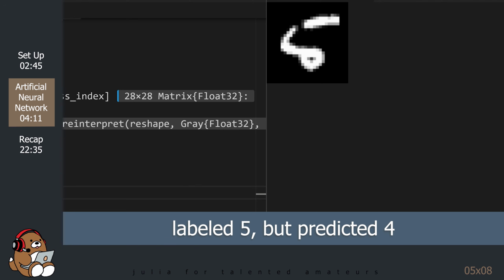Our model guessed 4, and you can kind of forgive it since I don't think I could have classified this image correctly as a 5 just by looking at it. Anyways, you get my point. This is not a trivial classification problem, and it's amazing that any model can achieve accuracy levels that are comparable to human beings, given the wide range in handwriting styles.